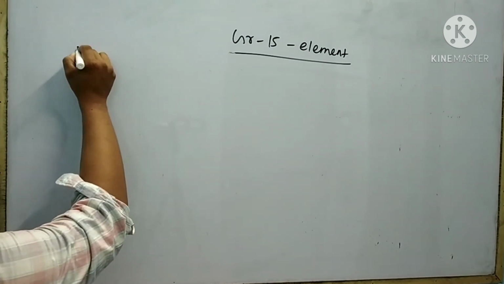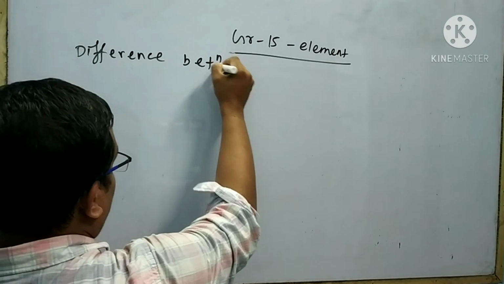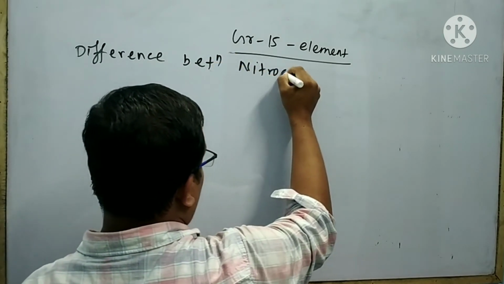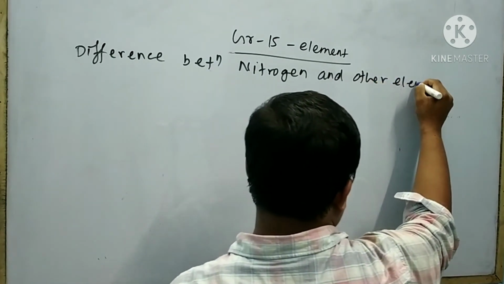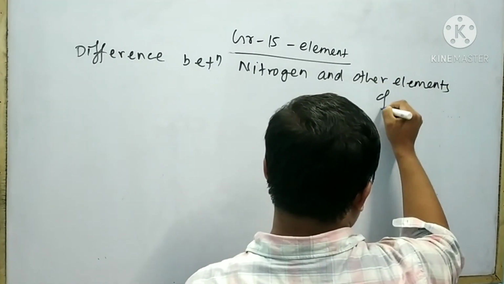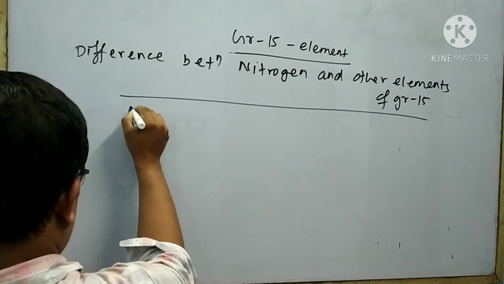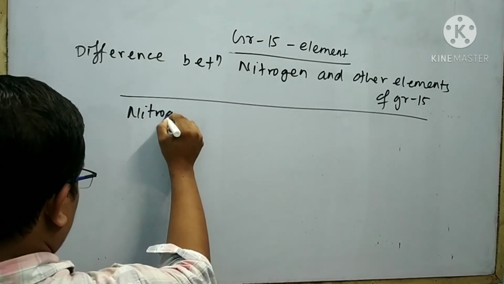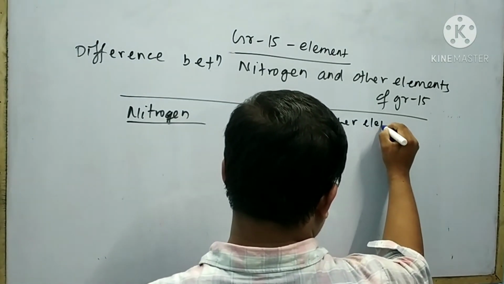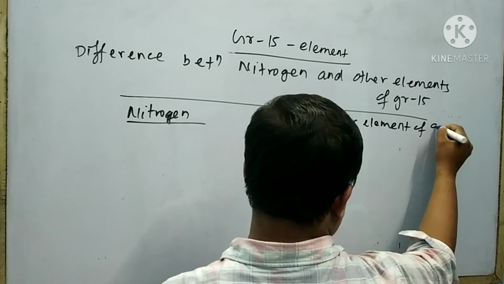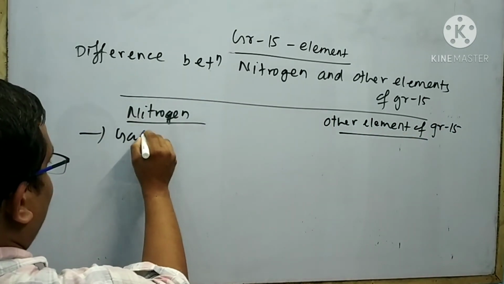Next I will explain about the difference between nitrogen and other elements of group 15. Nitrogen is a gas.